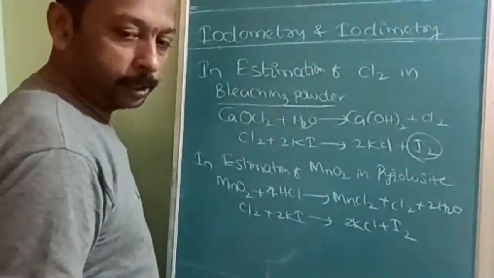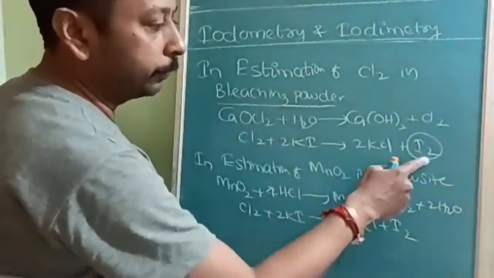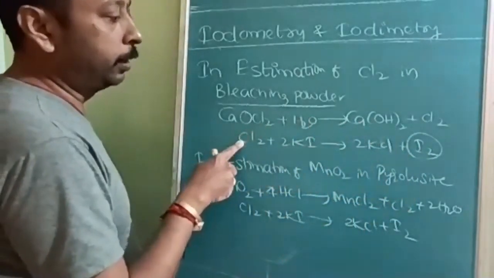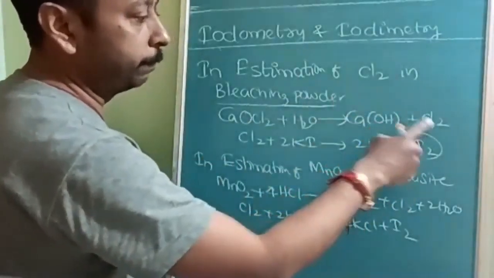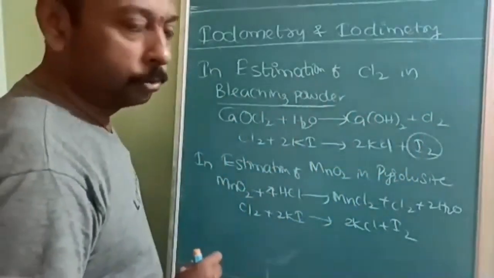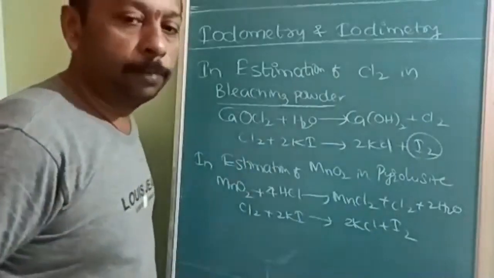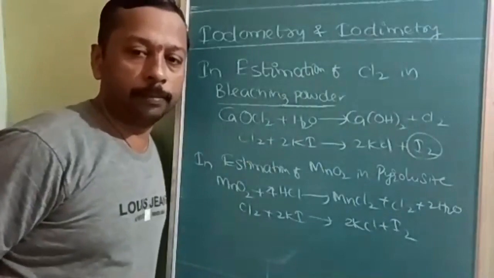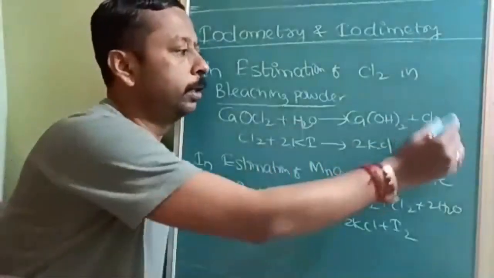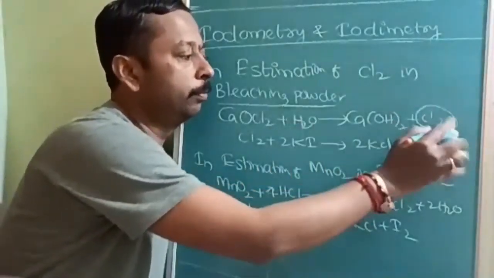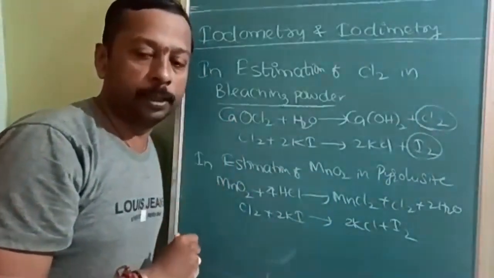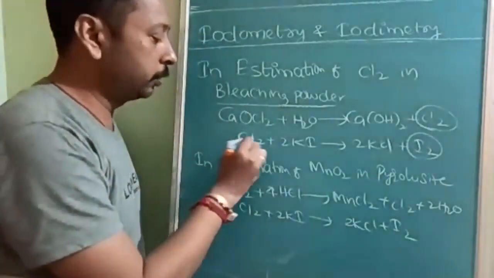Back titration means one product is estimated based on another product, and we will find out the reactant. That reactant will be the product of some other step, and ultimately we are going to find out how much bleaching powder is there in our stored bleaching powder, because bleaching powder cannot be stored for a long time. After some time it will be converted to calcium chloride or dissociate to give chlorine. So with the available chlorine, more chlorine available means more CaOCl2 is available in our mixture, which cannot be stored for a longer time.